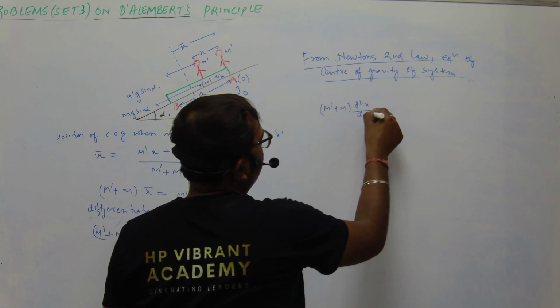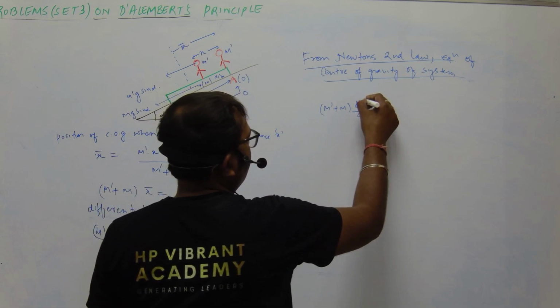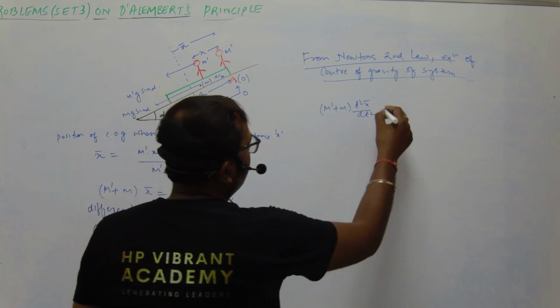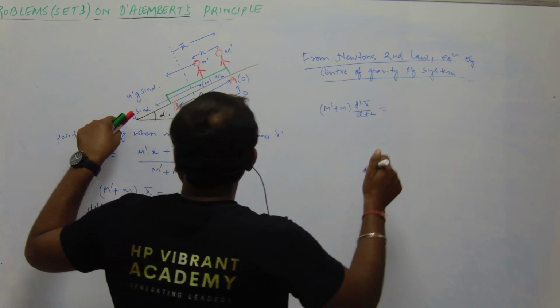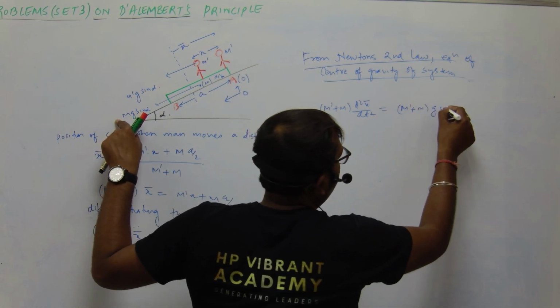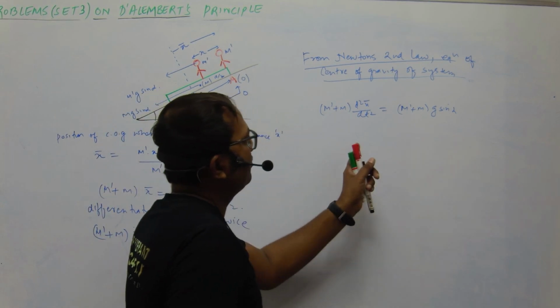Okay, so the center of gravity is moving in this direction, the position of center of gravity. So we have d²x̄/dt² equal to force. Mass into acceleration is force. So we have (M' + M) into g sin α. Okay, so this is the equation of the center of gravity of the whole system.